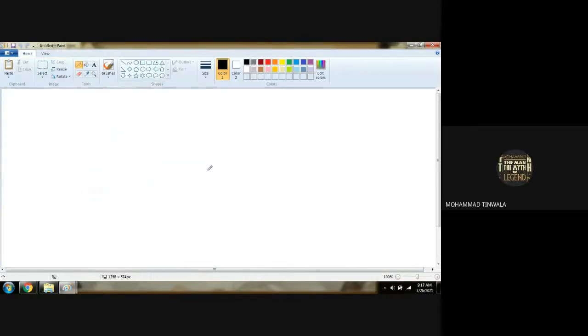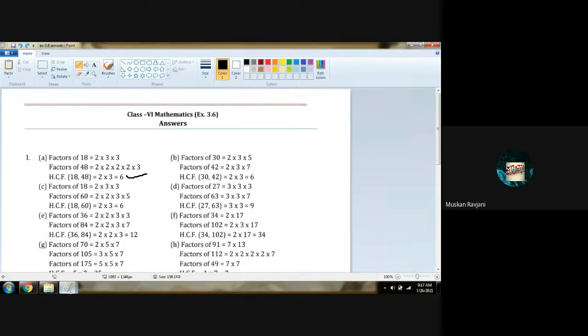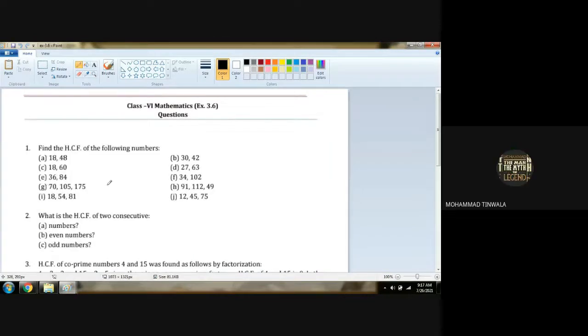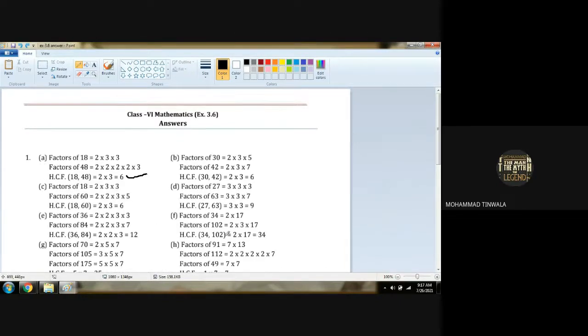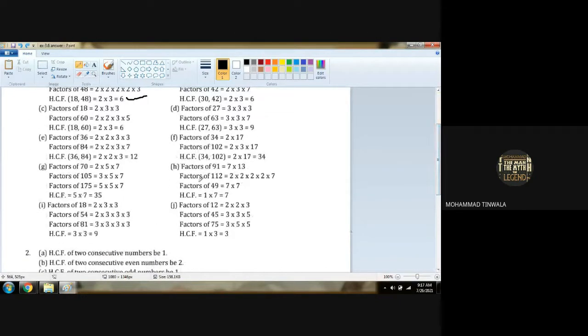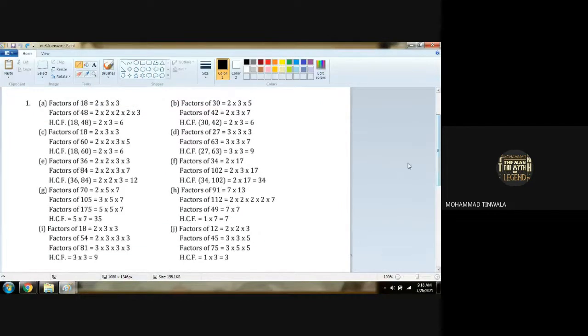Have you all understood? Now you find the numbers. If you face any difficulty, I can solve it right now, here, so that you will come to know how to get through. Or you can take a photograph so that you can easily solve at home also. Please take a photograph of these questions, A to J, all the factors. Got it?